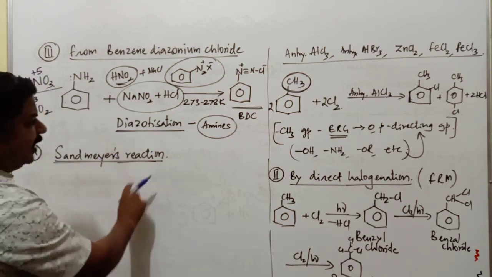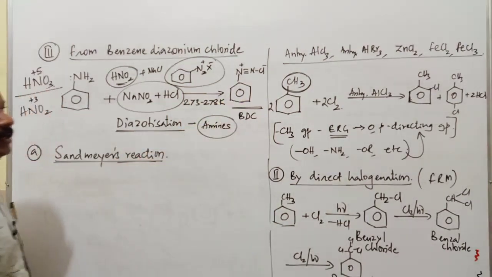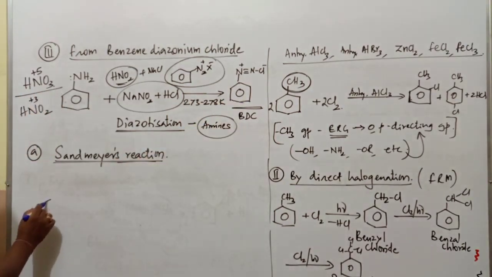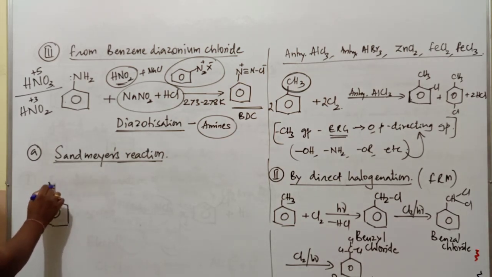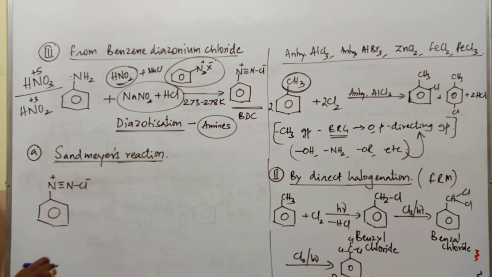Now in Sandmeyer's reaction, we have to prepare a haloarene compound starting from benzene diazonium chloride. This is benzene diazonium chloride, N2 plus Cl minus.